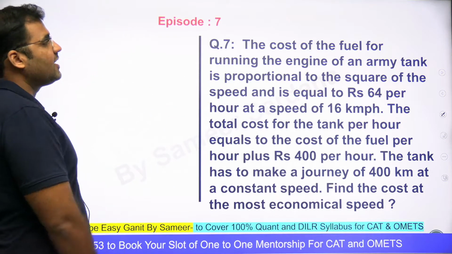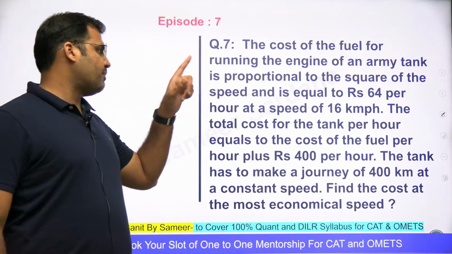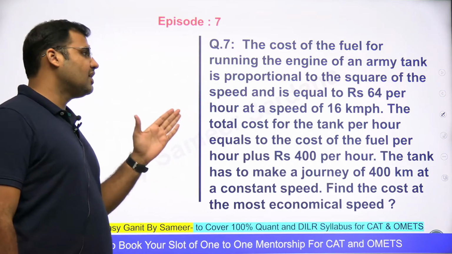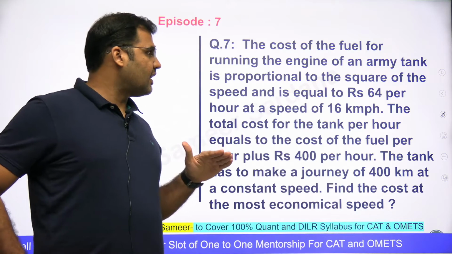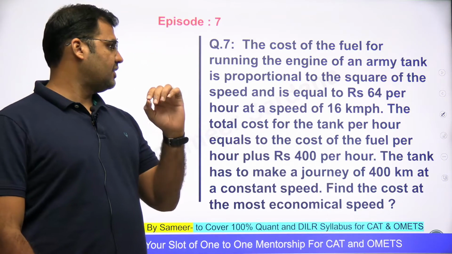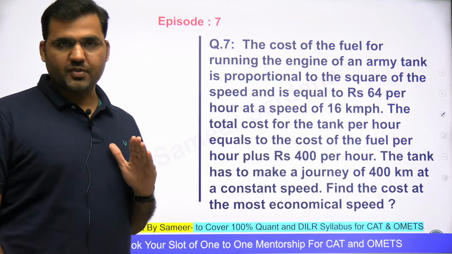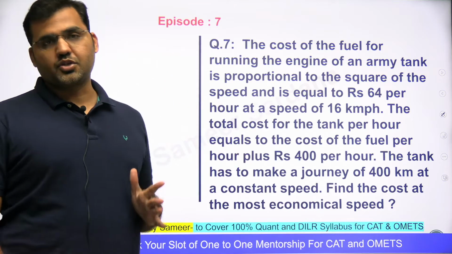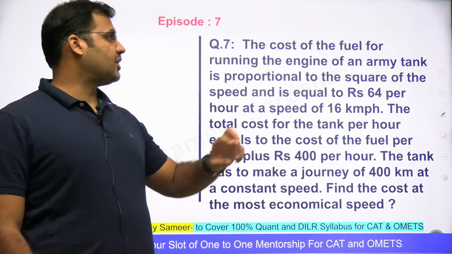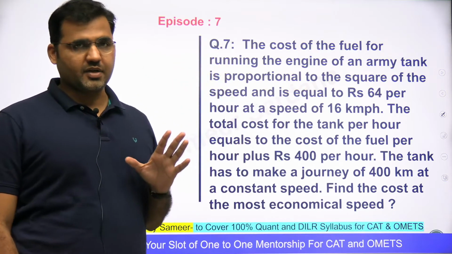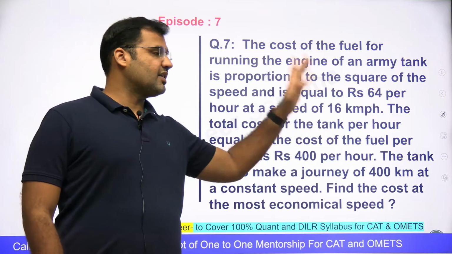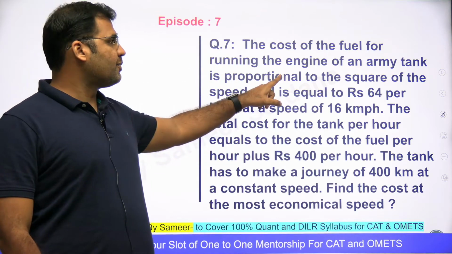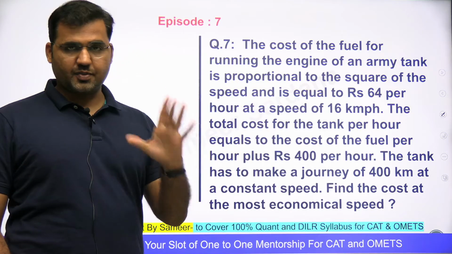scale of the speed and is equal to rupees 64 per hour at the speed of 16 km per hour. What does it mean? It says कि अगर आर्मी टैंक का इंजन 16 किलोमीटर पर आवर की स्पीड से ट्रेवल कर रहा है, तो per hour costing 1 घंटे की ट्रेवलिंग टाइम के लिए टोटल 64 रुपीज खर्च करना पड़ेगा, right? If it is running at a speed of 16 kilometer per hour. And it is also proportional to the scale of its speed.